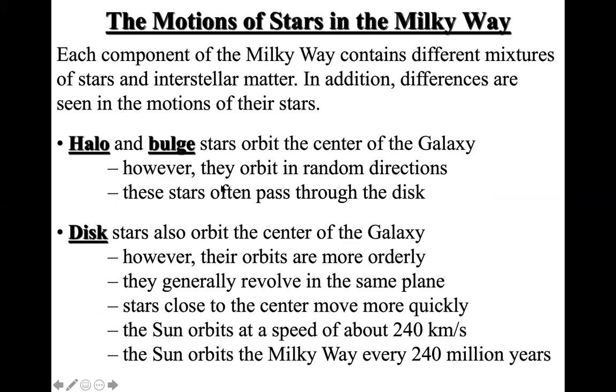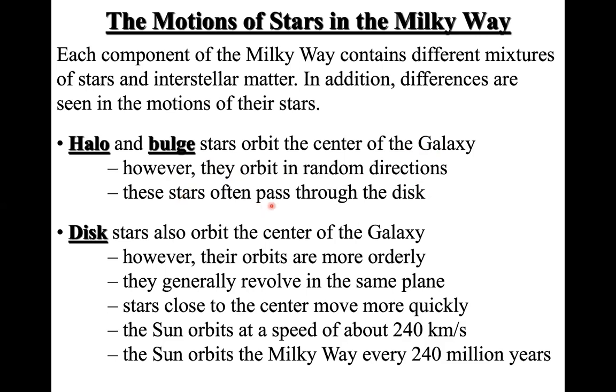Now, let's look at how the stars move in the Milky Way. Each component of the Milky Way contains a different mixture of stars. Remember that different sections like the bulge and disk have different mixtures of stars. Now in the halo and bulge, stars orbit the center of the galaxy, but they orbit in random directions.